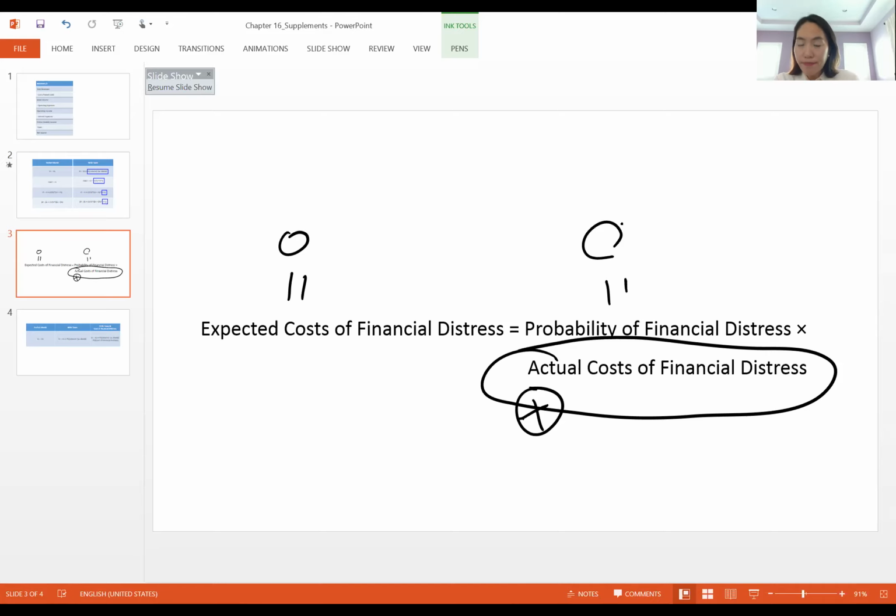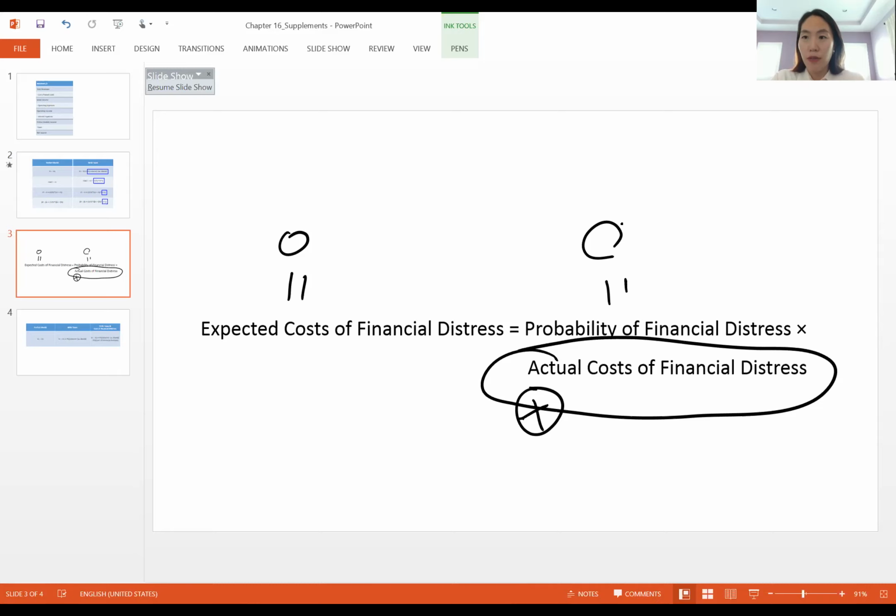How do we achieve that? We can make the probability of financial distress zero by using no debt at all. By definition, when the firm is 100% equity financed, the firm has no obligations to debt holders. Therefore, the probability of financial distress will be zero.